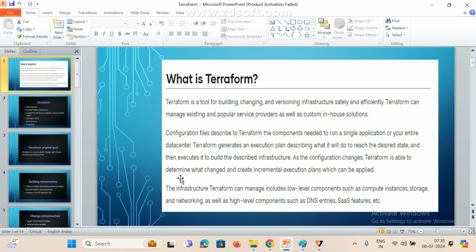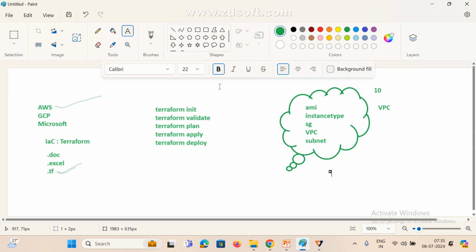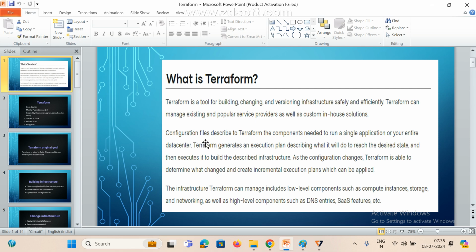Terraform is able to determine what changes and create incremental execution plans. So which changes you want to execute, what we need to change, what we need to destroy, everything with the help of these commands only we are going to run.